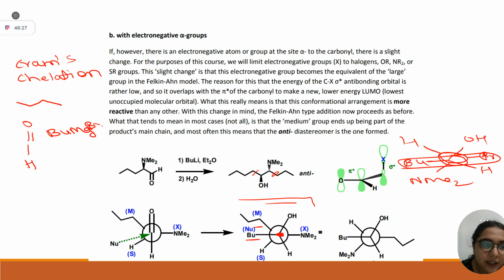You know magnesium is a plus 2 species. If you remember anything about coordination chemistry, let's say the heteroatom is NMe2, and here hydrogen, and here we keep this alkyl group.